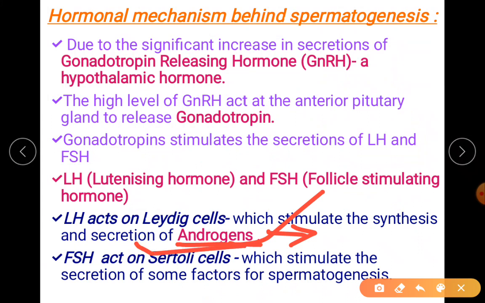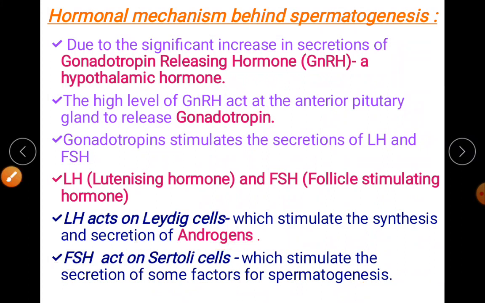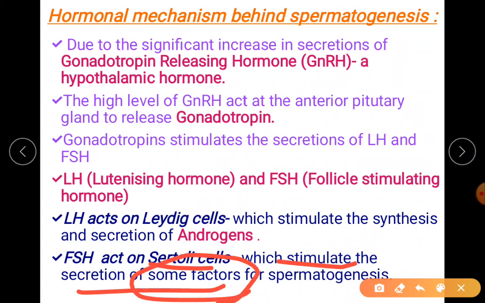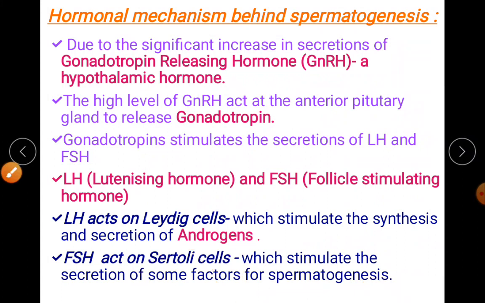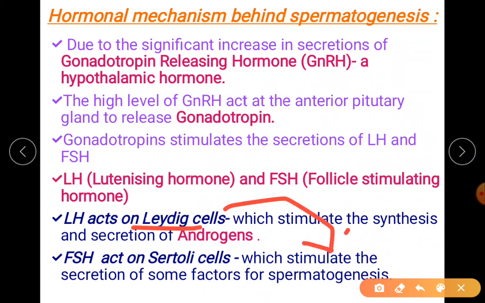Not only androgens for secondary sexual characters, there is another hormone, FSH, that will act on Sertoli cells. It can stimulate the secretion of some important factors, because of which we can run the process of spermatogenesis. Remember, Leydig cells are important for spermatogenesis also, but they are incomplete without certain important factors.